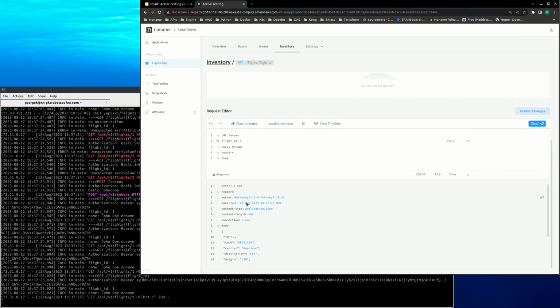Well, this is going to allow me to establish reachability, clearly, because the request is successful, but that's not good enough, because I'm missing the point. We're missing the point that this request is dependent upon data being created by another. And if you don't establish appropriate dependencies, you're not going to get the most out of active testing. It's not the way to do it. Based upon the current state of our APIs, in particular the post flights, the only way I can get a value is if I change this from static to dependency.